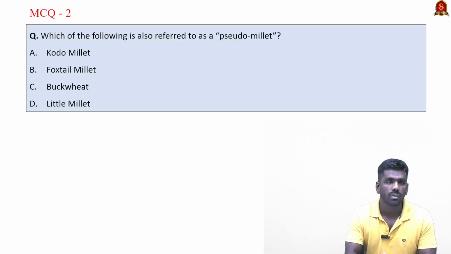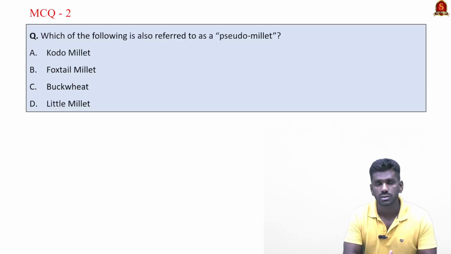Another crop called amaranth is also called pseudo millet. So buckwheat and amaranth are both called pseudo millet. So with this, let us conclude the discussion and move to the next topic.